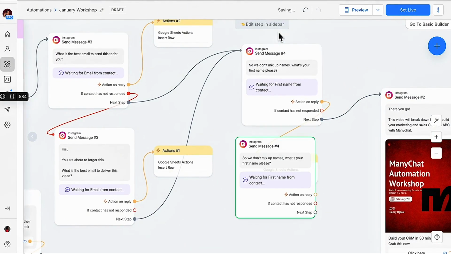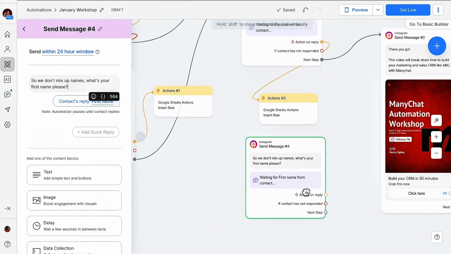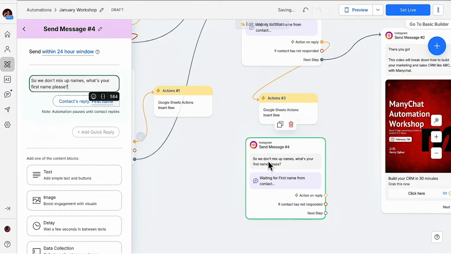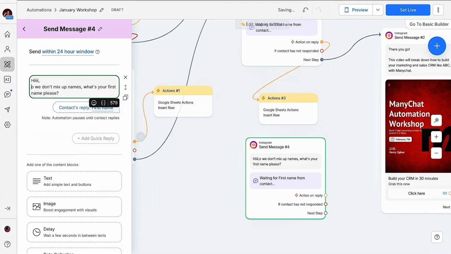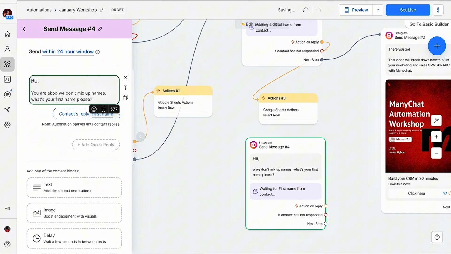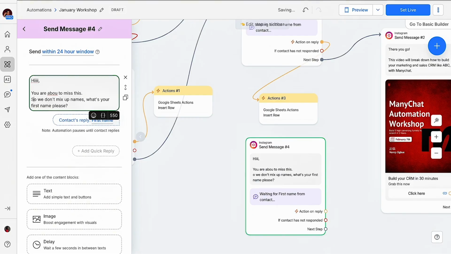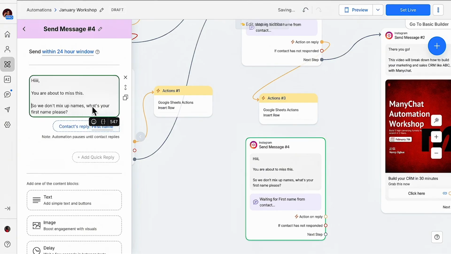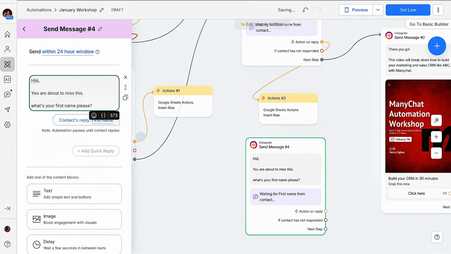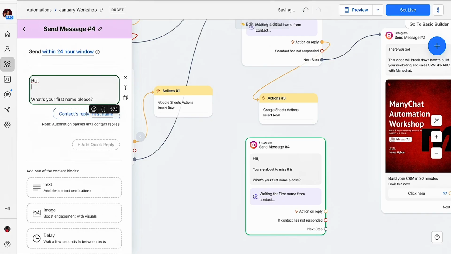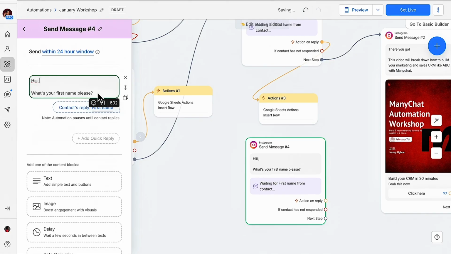So we don't mix up names. You're going to duplicate this one and bring it down here, right? Remember what we did for the last one. Again, hi, you are about to miss this. Right? What's your first name? Or I'm reading it because I know how I'll sound.